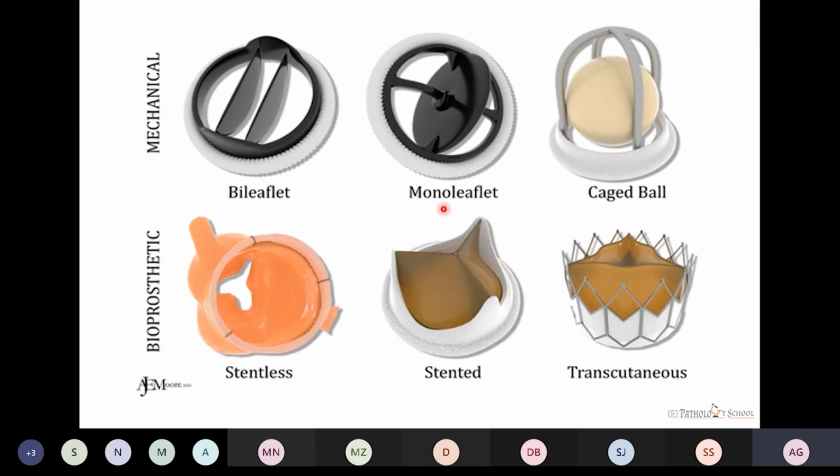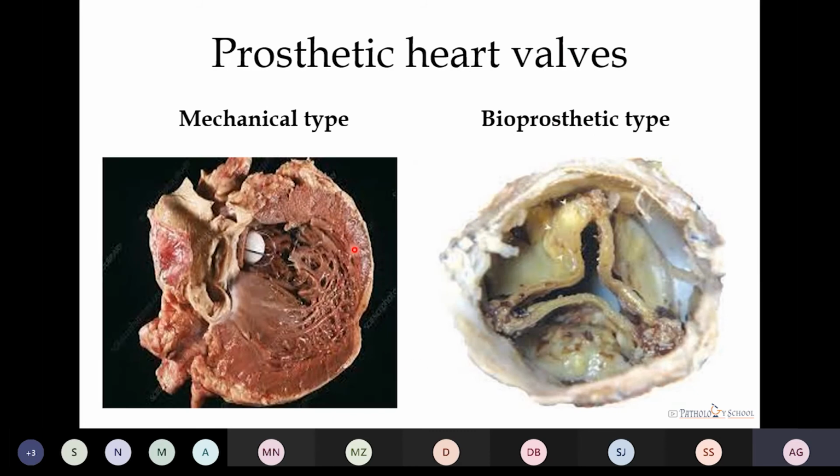These are the different types of the mechanical and the bioprosthetic valve: bileaflet, monoleaflet, caged, ball type. Then bioprosthetic, stentless, stented, and transcatheter type. It is the gross image of the heart showing the ball and cage type of the mechanical heart valve. Similarly, here we can see it is the bioprosthetic type.